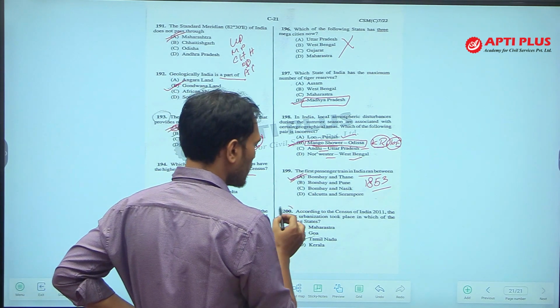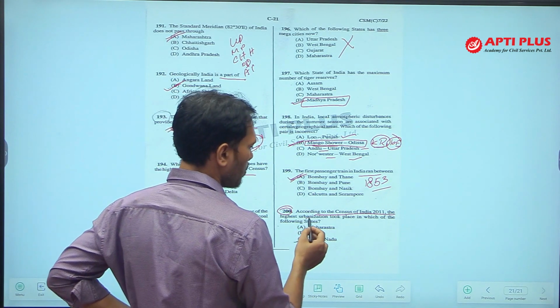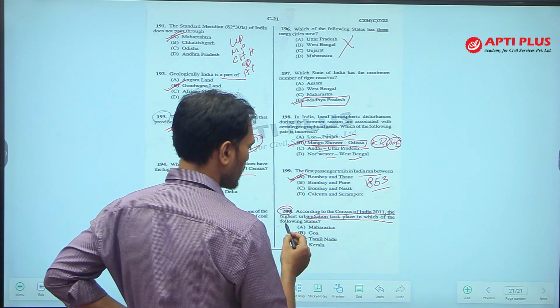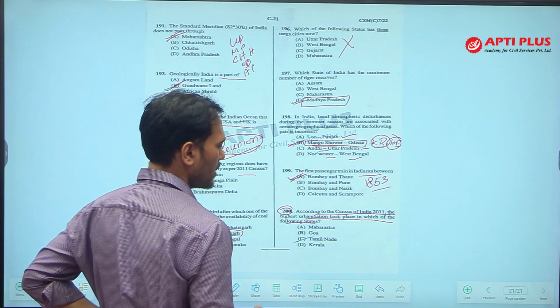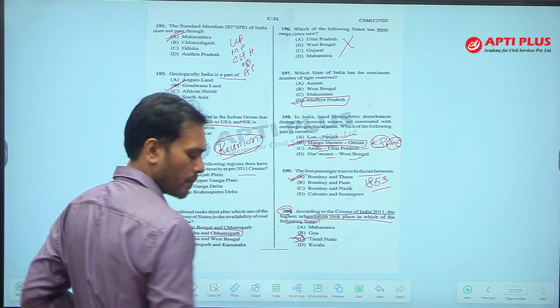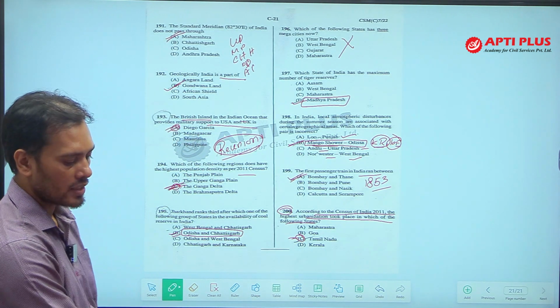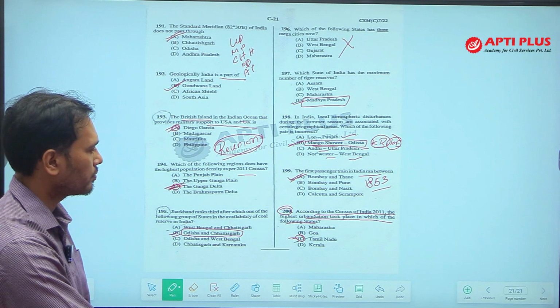And the last question, according to the census of India 2011, the highest urbanization took place in which of the following states? It is option C. In Tamil Nadu, we have observed the highest urbanization.